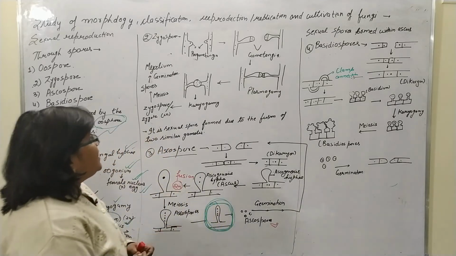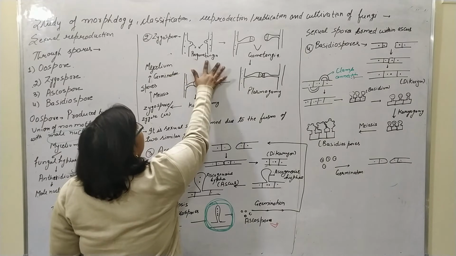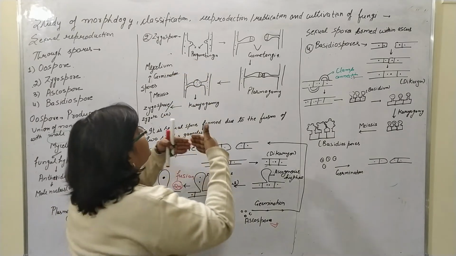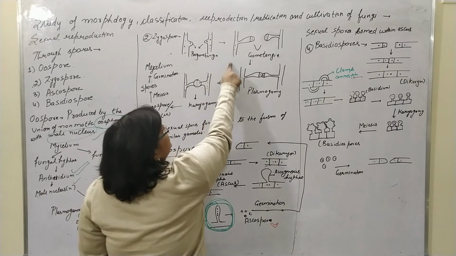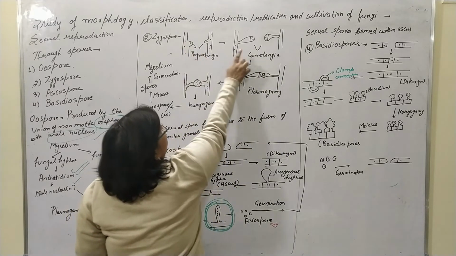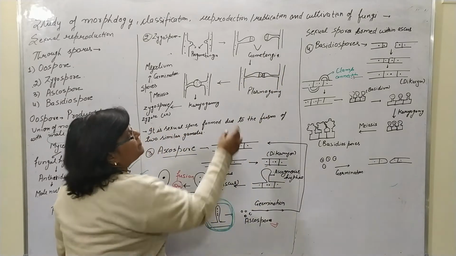Okay. Second is the zygospore. In the zygospore, two mycelia or two hyphae protrude at their surfaces. This is known as the progametangia. Here the septa is formed, the nucleus is divided and multiplies, and the gametangia is formed.